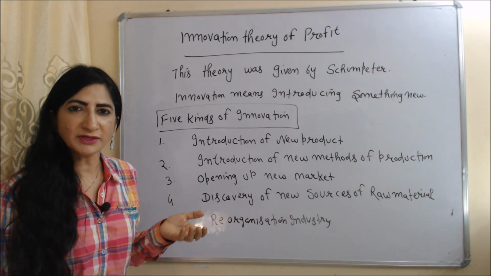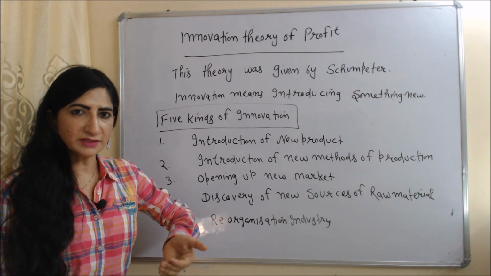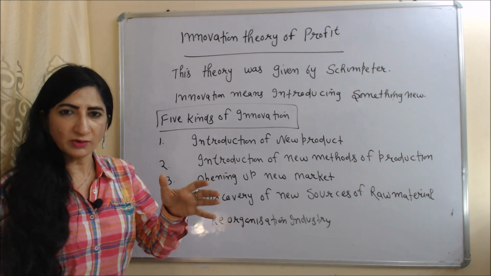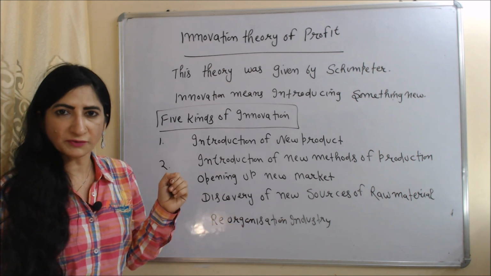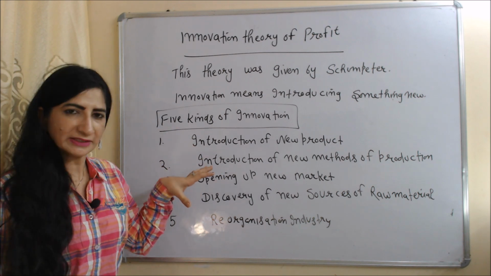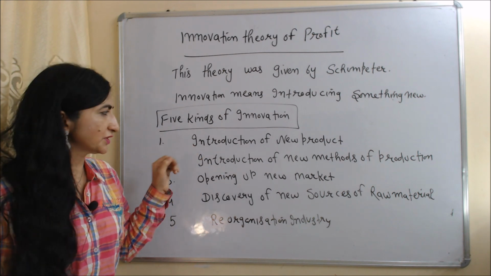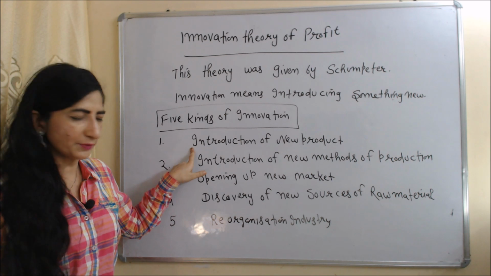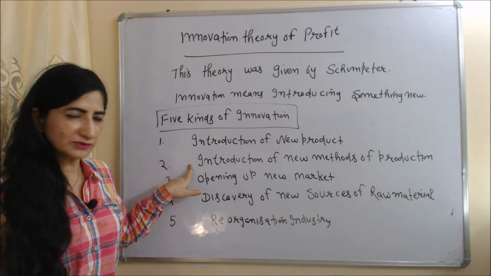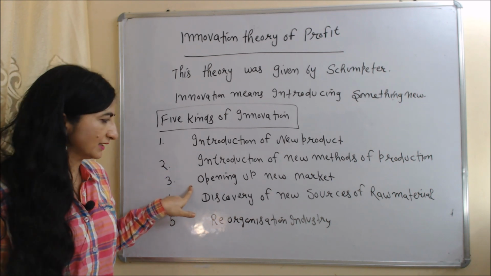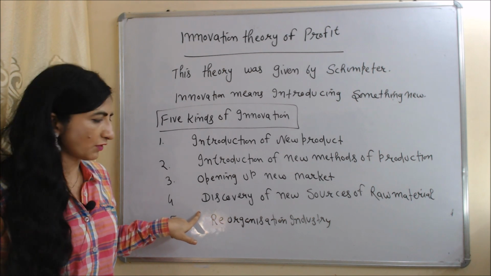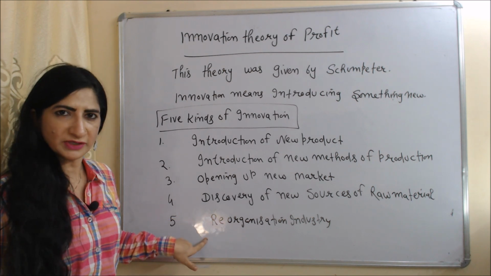Now we will see the innovation theory of profit. This theory is given by Schumpeter. Innovation means introducing something new, and according to this theory, profit is a result of innovation. According to this theory, there are mainly 5 kinds of innovation. First is introduction of a new product, introduction of new methods of production, opening up new markets, discovery of new sources of raw material, and reorganization of industry.